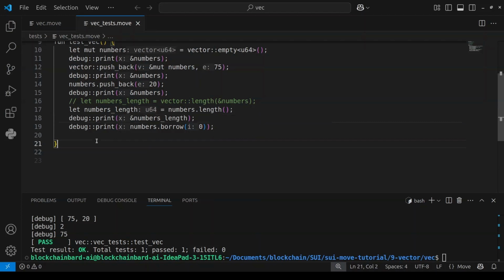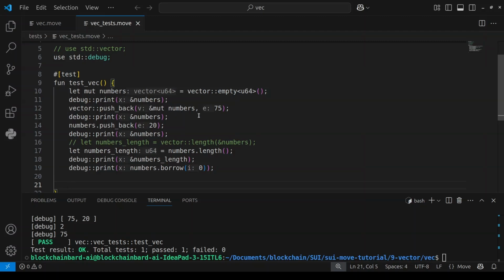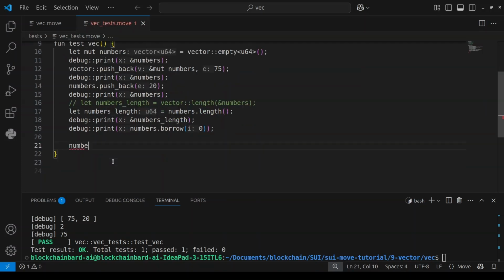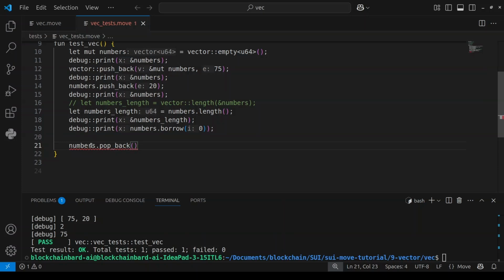The next thing we can do is removing a number from a vector. There are two ways to do that. First of all, let's say we want to remove the last element in the vector, which was 20. To do that, we're going to use pop back. I can say numbers dot pop back, and with this I can remove the last element. It's also going to return the last element.